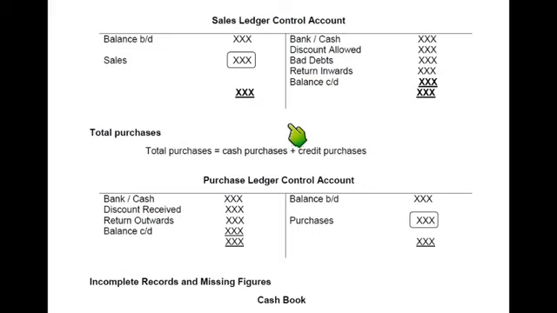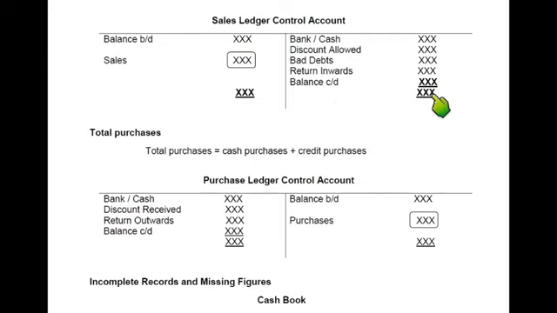You have already studied sales ledger control account previously while we were studying the topic of control accounts. If you haven't gone through the topic of control accounts, I strongly recommend you first go through it before moving to single entry. So we'll be using control accounts in single entry, starting off with balance b/d. Balance b/d is an opening balance for debtors. As you may be aware, a debtor is an asset for the business, so opening assets will come on the debit side. If opening assets are on the debit side, closing debtors will always come on the credit side.